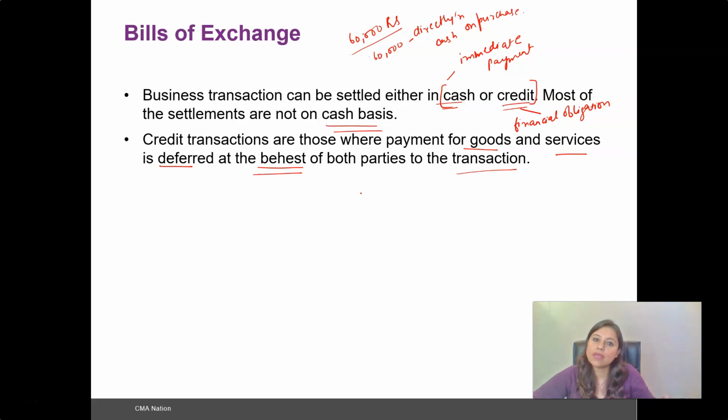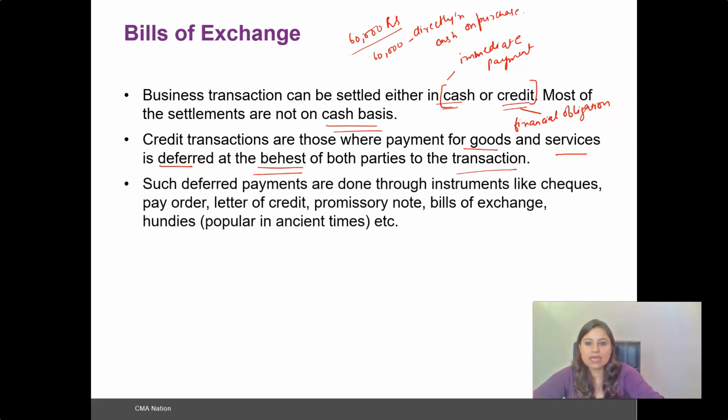So one who can pay cash immediately and buy the product would do that. And adding a credit mode of transaction would also impact the sales, because there are people who will buy the product but would prefer to make the payment at a later date or in installments. So such transactions are where the payment for the goods or the service is deferred at the behest of both parties, and such deferred payments are done through instruments.